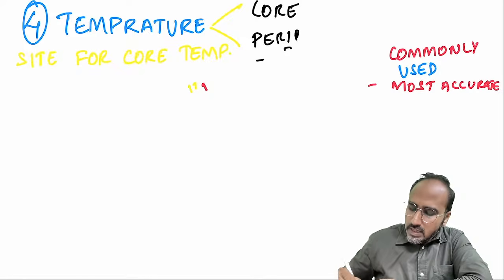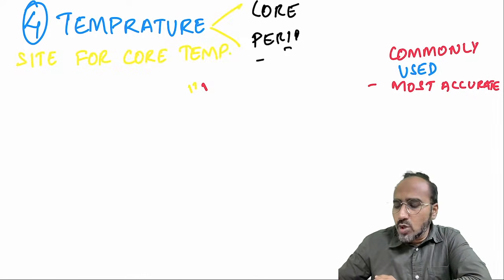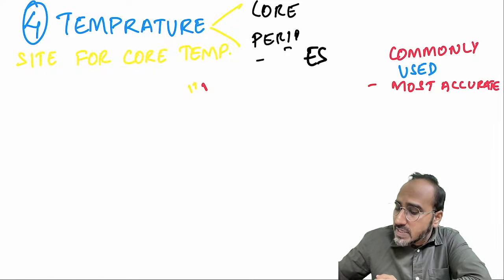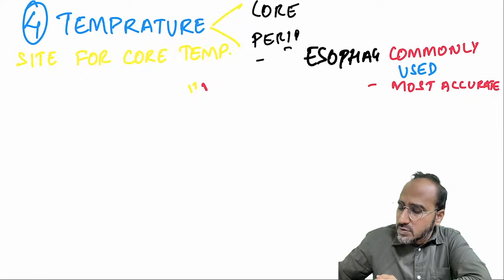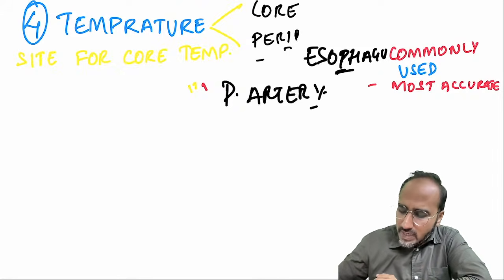Okay. Temperature. For temperature, guys, which temperature are you monitoring? Core and peripheral temperature. For core temperature, there are sites. The most commonly used site is the esophagus. But the most accurate site is the pulmonary artery. But it is invasive, so we are not going for that. Most commonly, we go for the esophagus for core temperature monitoring.